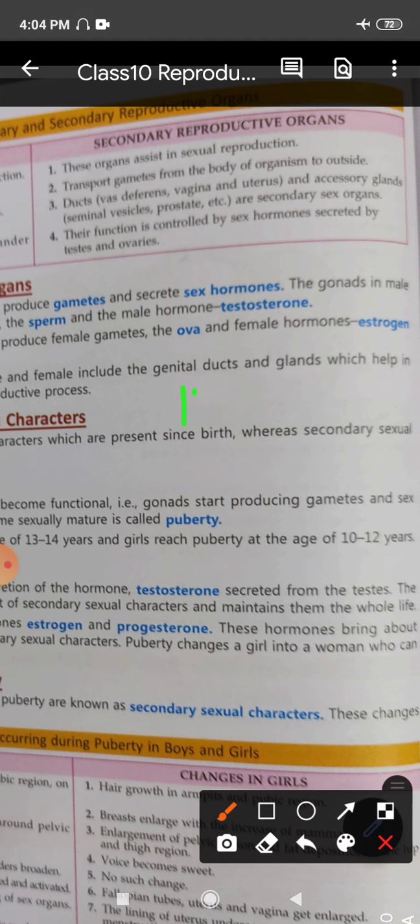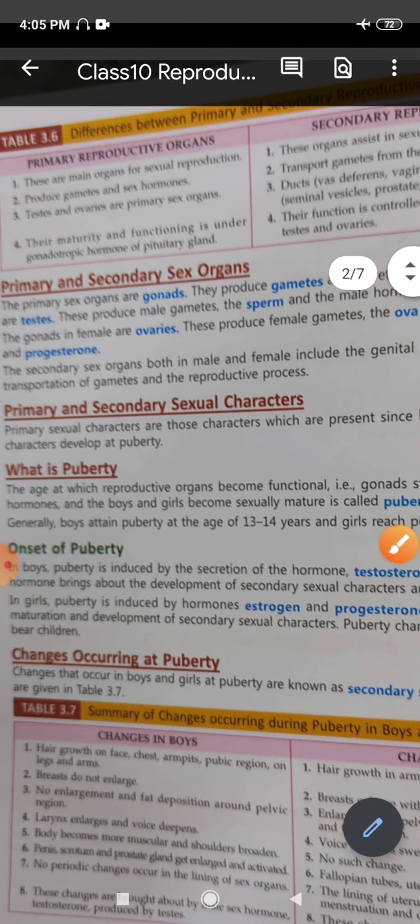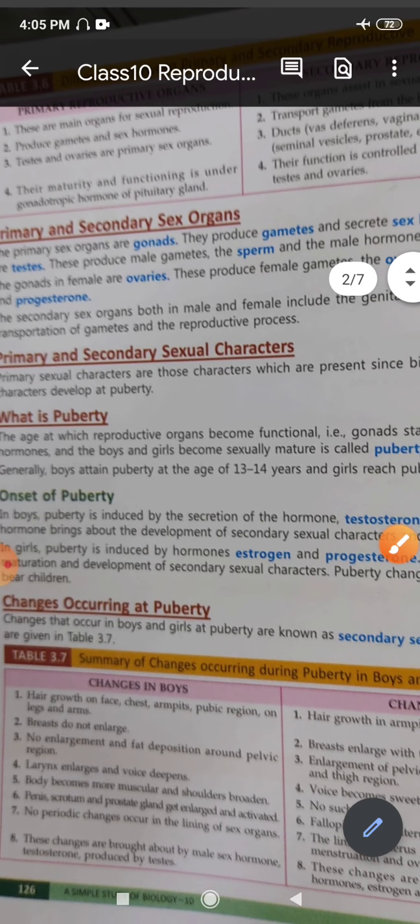Ducts are small tube-like structures, right? Since it is genital, it is associated or connected to the genital organs, that is the gonads. And then there are certain glands also that help in the transportation of gametes and the reproductive process, right?